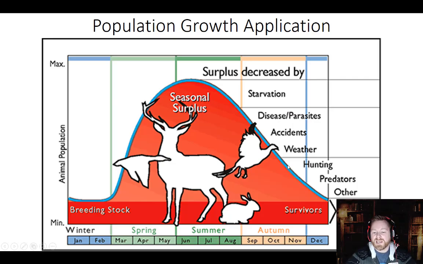Why don't we want it to stay up above carrying capacity? The environment can only sustain up to carrying capacity. Anything above that is going to be overtaxing on the ecosystem, and we start seeing large populations suffer. I would rather go hunting and shoot a few deer and decrease the population and keep it healthy, rather than seeing a lot of living deer that are sick and starving.